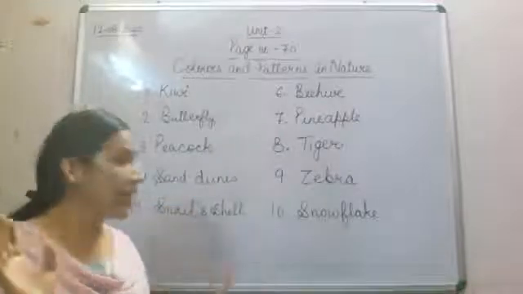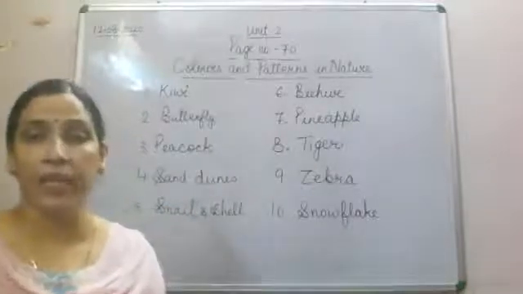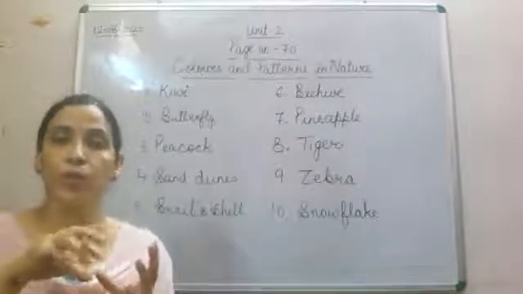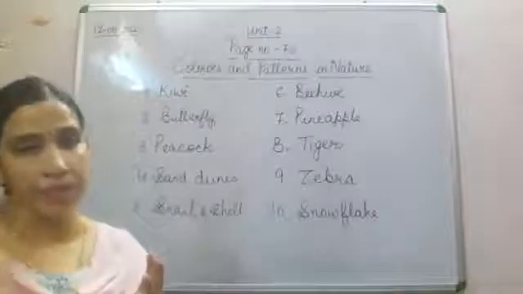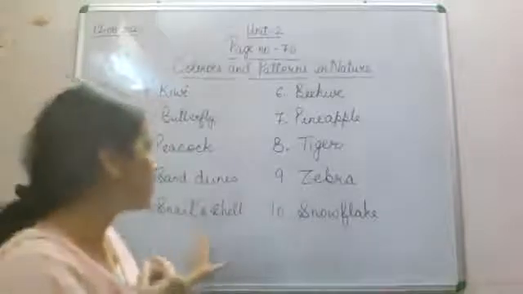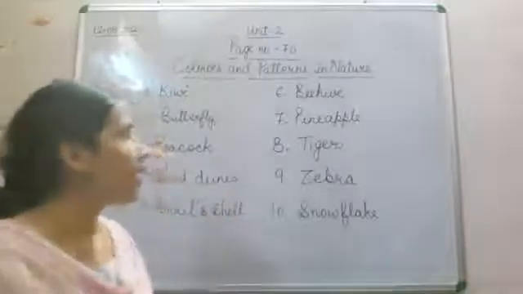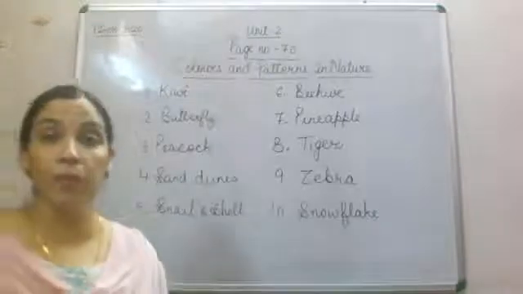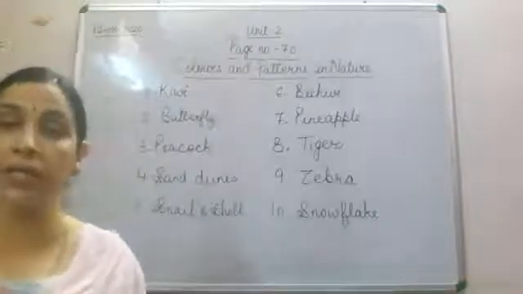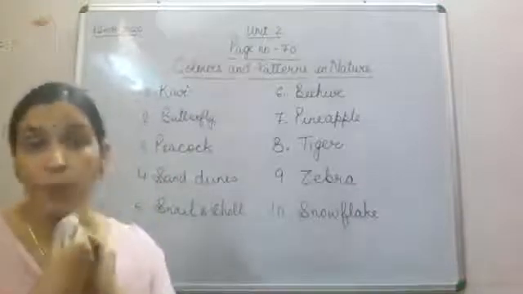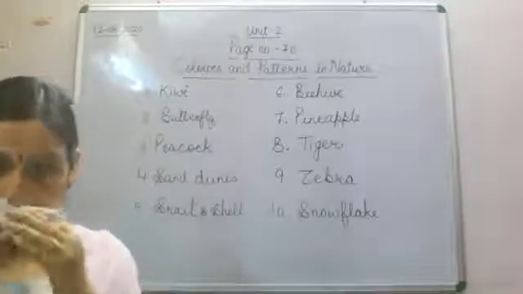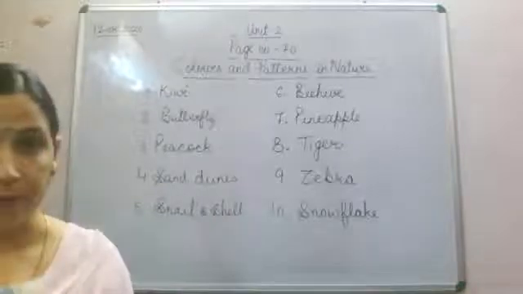नंबर 5 is snail's shell. स्नेल, अगर आप स्नेल देखोगे तो उसके ऊपर अच्छा सा सुंदर सा पैटर्न बना रहता है. So that is what, that is snail's shells. Now number 6. Number 6 is beehive, where honey bee lives. Honey bee कहाँ रहती है? beehive में रहती है, and there they produce honey. तो beehive is also forming a beautiful pattern.